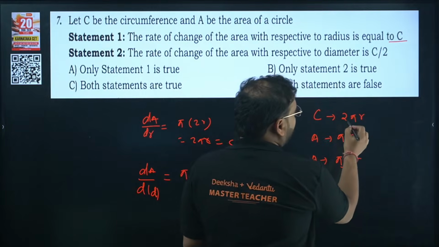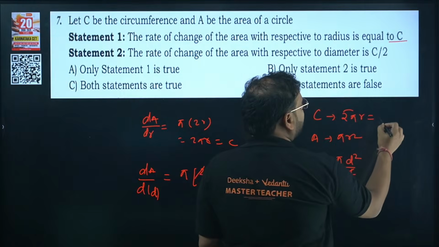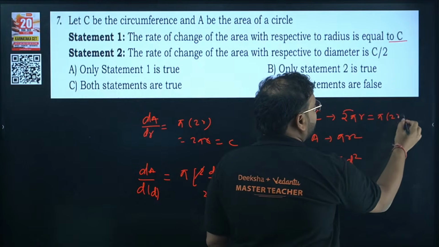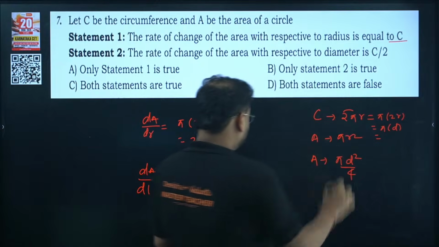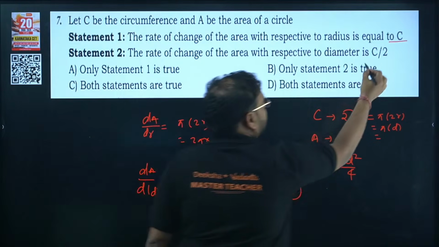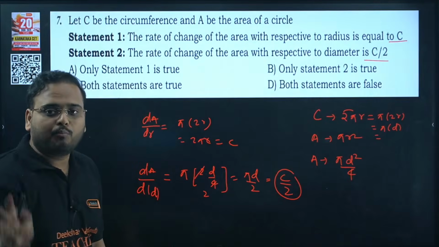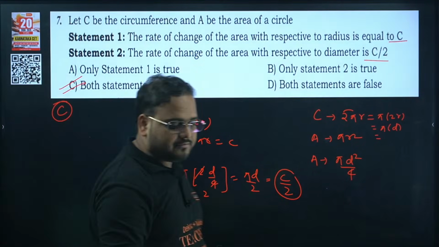If it is 2 pi r, I can write this as pi into 2r, which is pi into d. This is my C. So pi into d is C by 2. Correct, so both of these are true. Answer is option C.